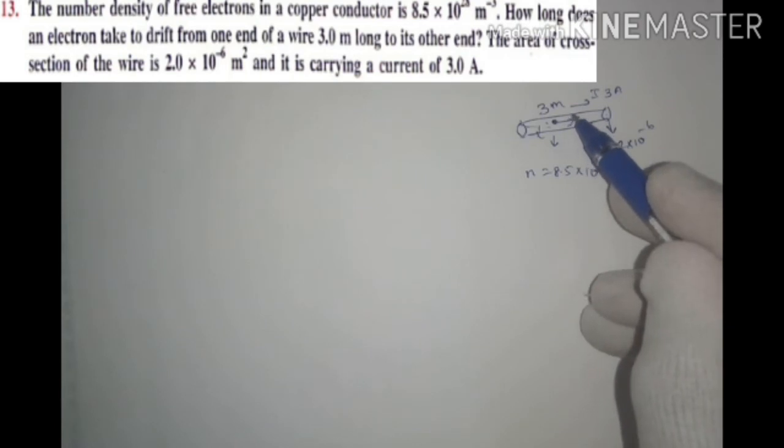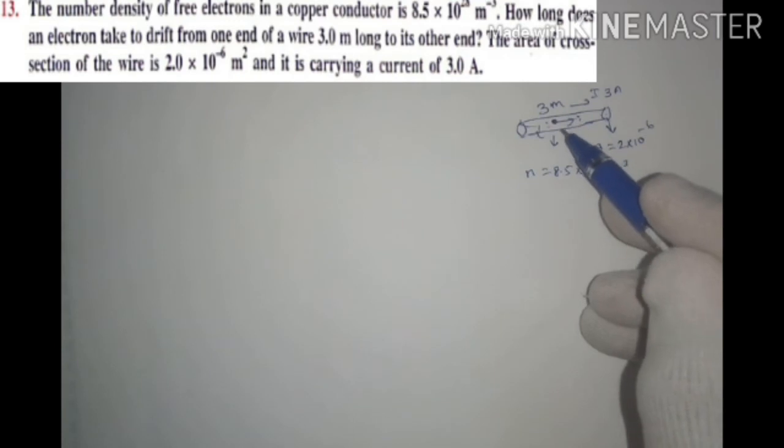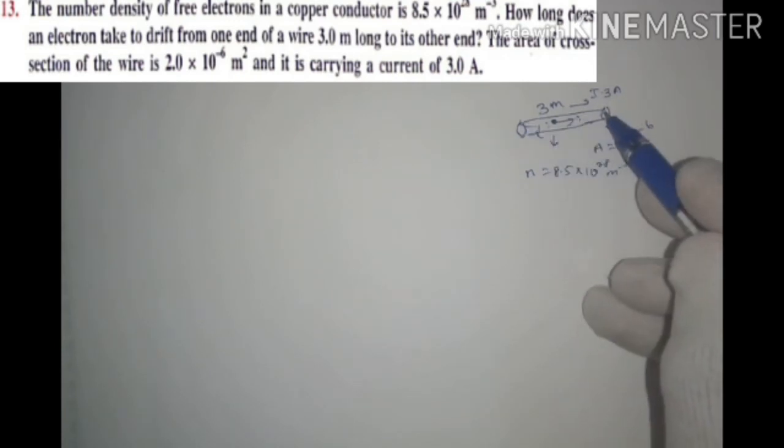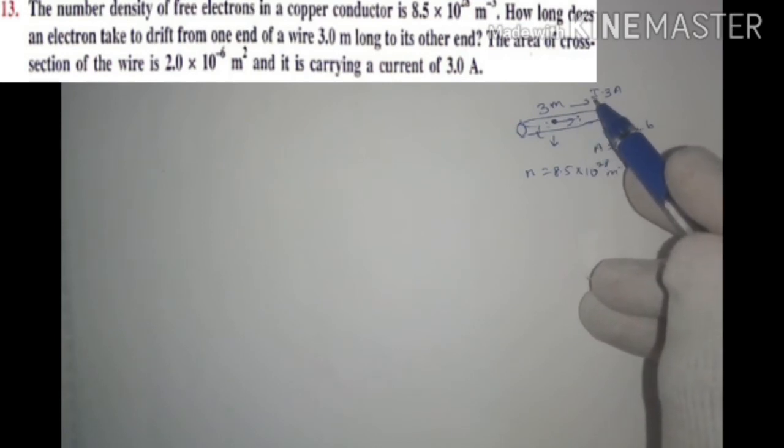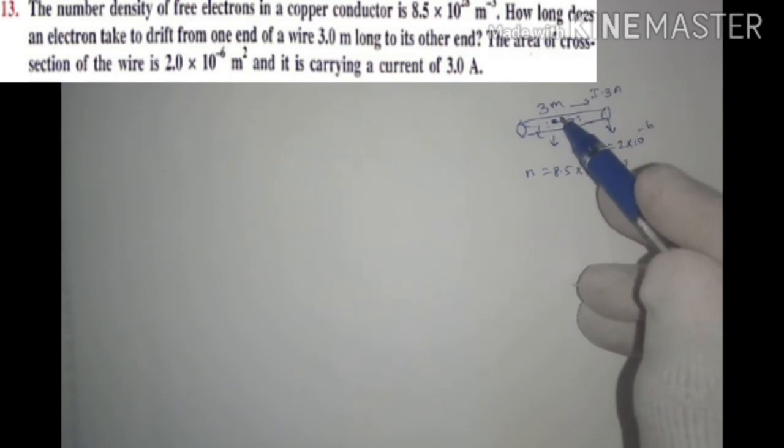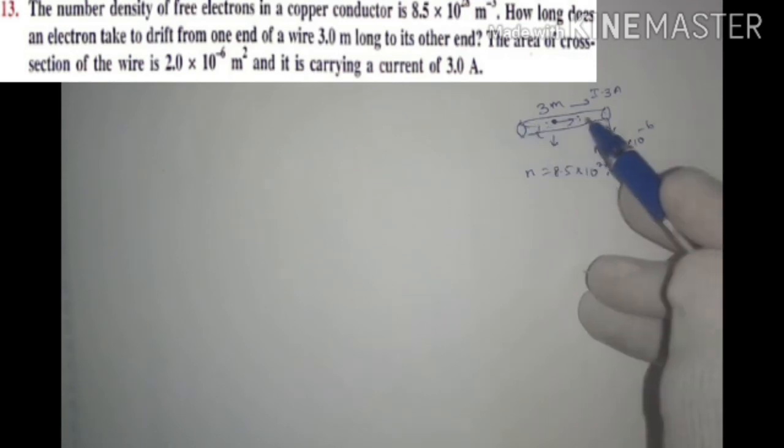For that we need the drift velocity. Velocity means distance traveled divided by time. So the distance here is the length of the conductor, from one end to the other end. Since length is given, if we calculate the drift velocity, we can find the time to travel from one end to the other end. So we have to calculate the drift velocity.